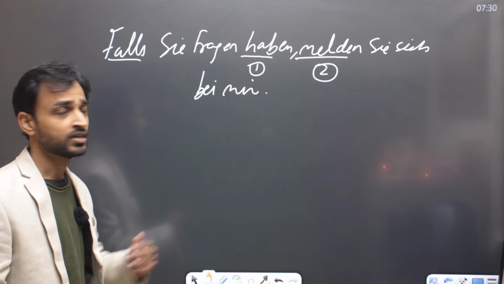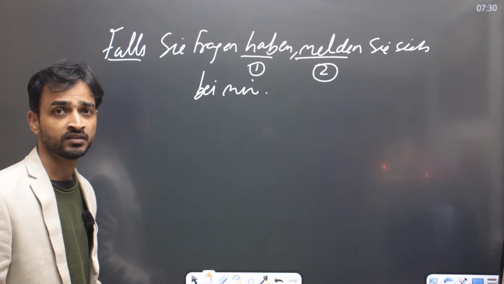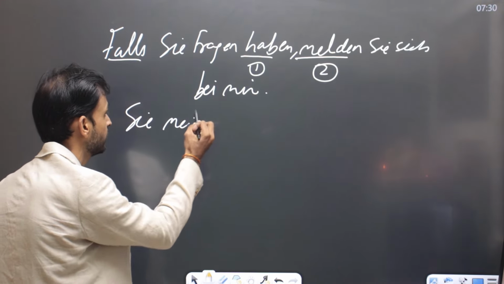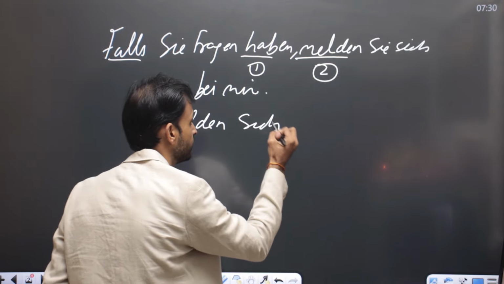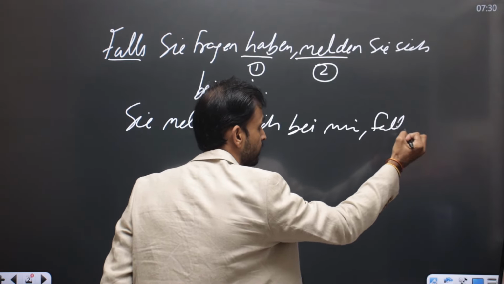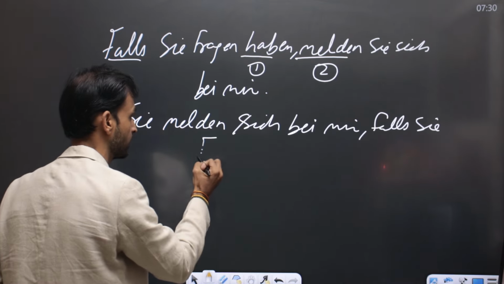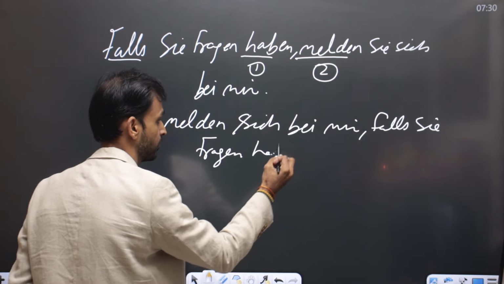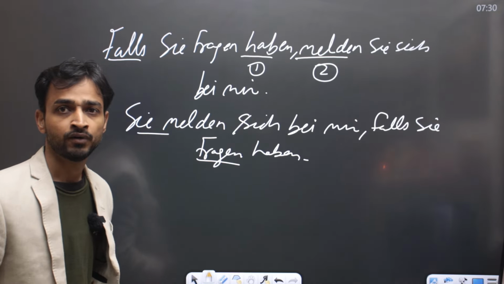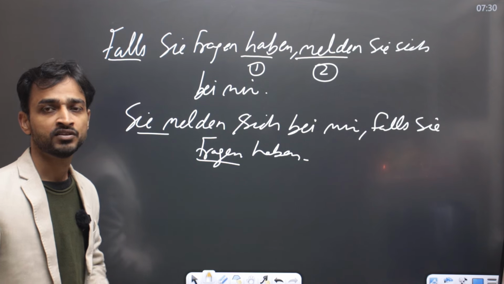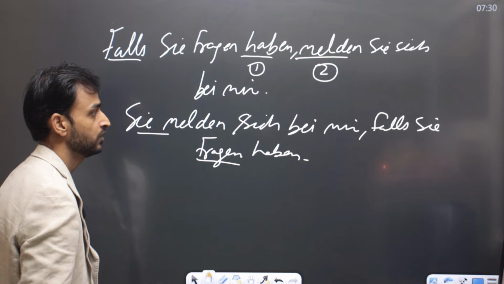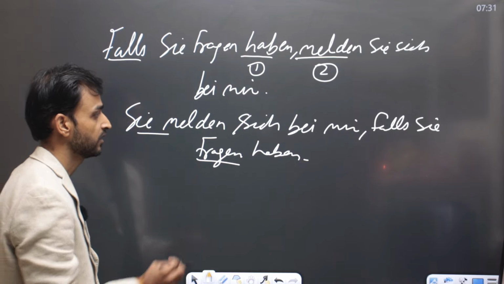We can also start with the second part of the sentence. Sie melden sich bei mir, falls Sie Fragen haben. That is also correct. So, report to me in case you have questions. Falls Sie Fragen haben, melden Sie sich bei mir. So you can say with falls we need the verb, and this verb is written at the last place.